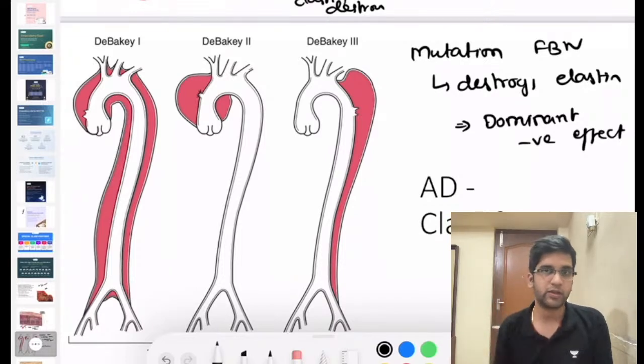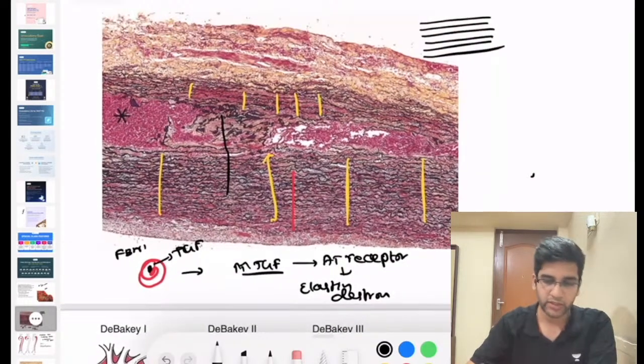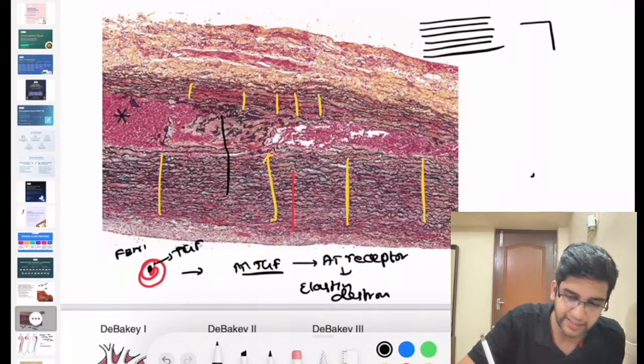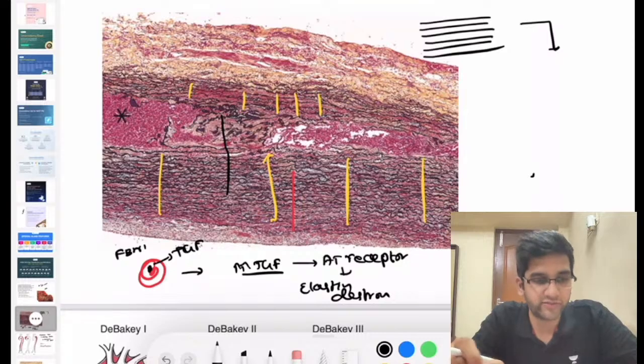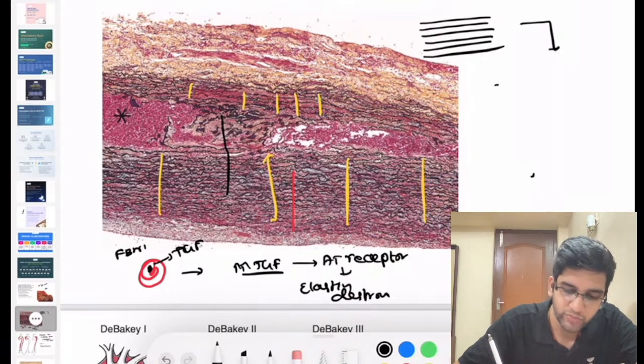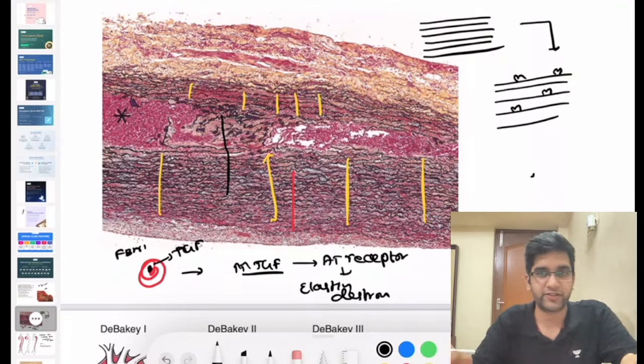Now let's come back to our Marfan syndrome and aortic dissection, fine. If you have any doubts in dominant negative effect, do let me know, right? So let's say this was destroying my elastic tissue, right? I told you that the TGF beta goes and binds to a receptor and then causes destruction. Let's assume this is again my elastic fibers, can I say receptors will be present like this? These are the receptors, right?